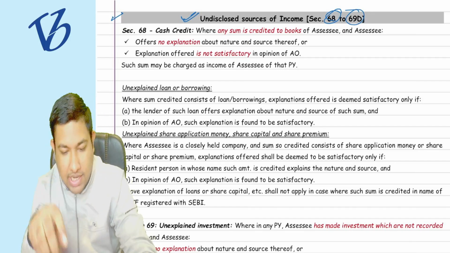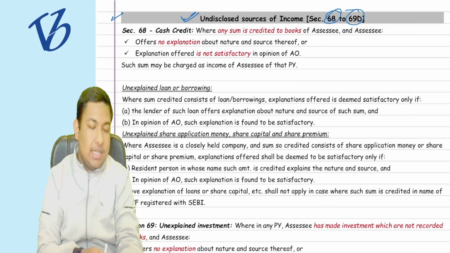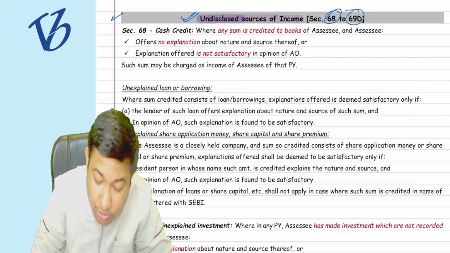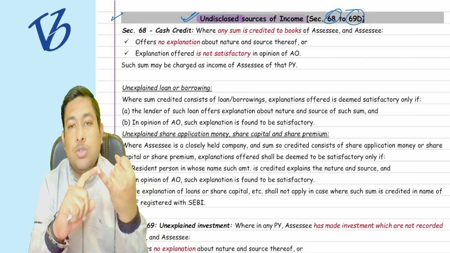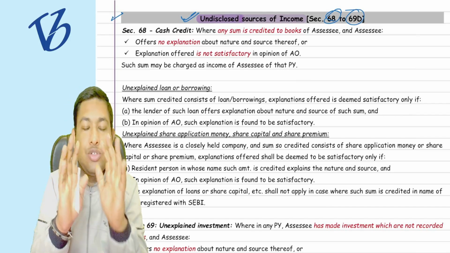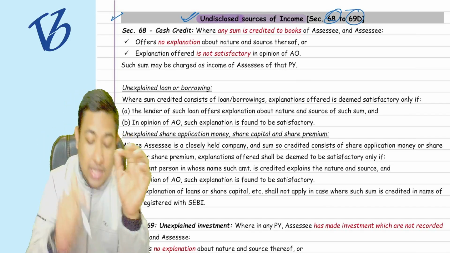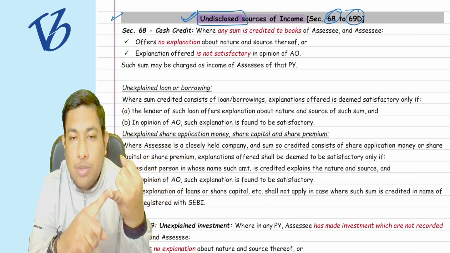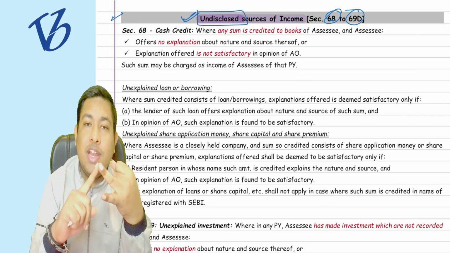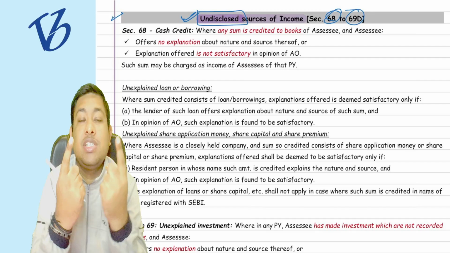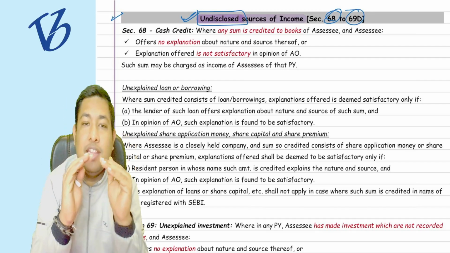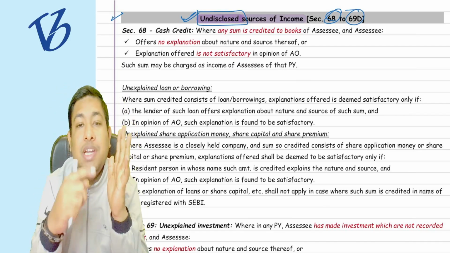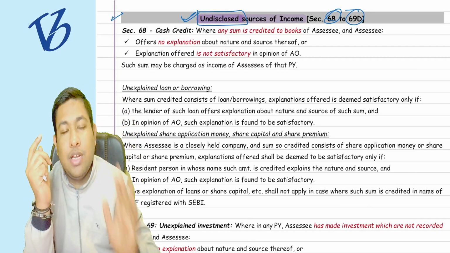Okay. Now, starting with section number 68, that is a cash credit. What we are studying first are the undisclosed sources of income. The income is showing in your accounts, in your books, but it was undisclosed. Like you cannot explain the source of that particular income, or if you are explaining the source, it is not satisfactory to the department, then in those cases what will happen? It will be added in your income, it will be deemed your income, and the tax liability will arise.